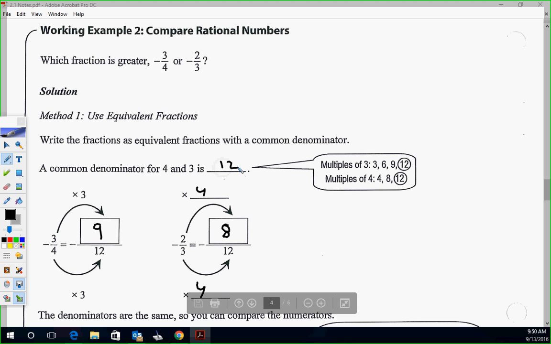So now we can see that negative 3/4 is a bigger negative than negative 2/3, so our bigger number is going to be negative 2/3, because it's a smaller negative. Negative 2/3 is about negative 0.6, and negative 3/4 is negative 0.75. Just real quick so you can see what I'm talking about: here's 0, here's negative 0.6, here's negative 0.75. So negative 0.6 is a bigger number because it's further to the right. It's the idea of negatives. Any questions there? All right.